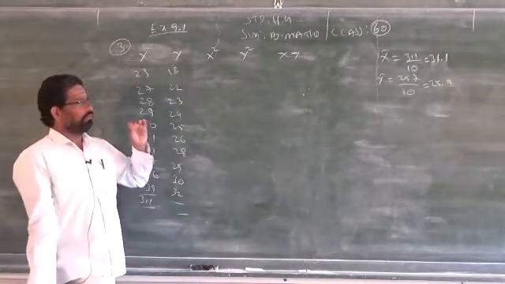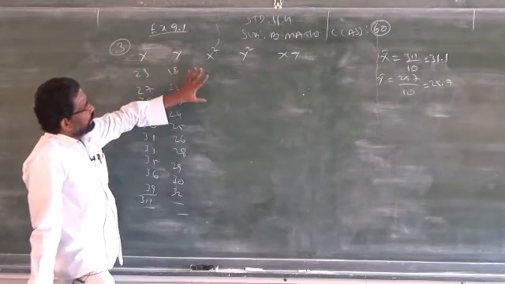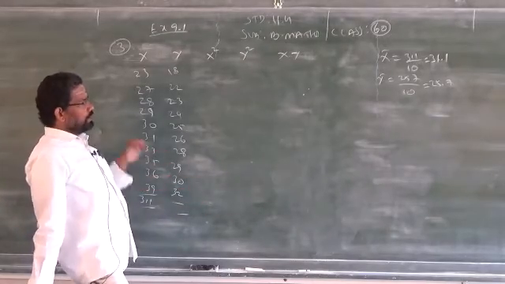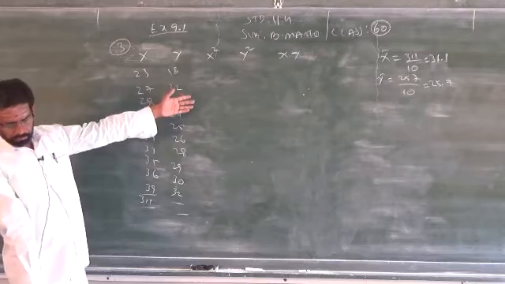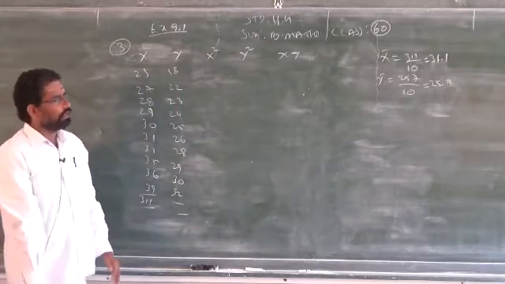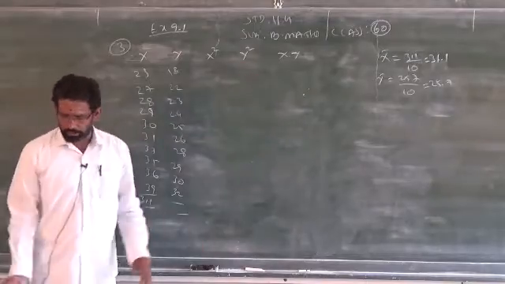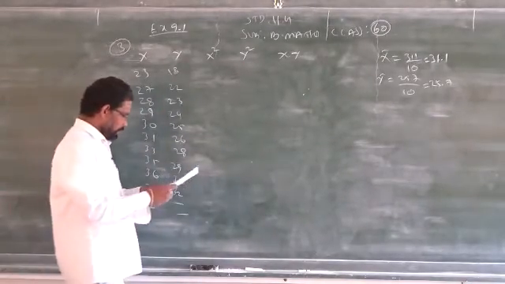Once you are very good at calculation using the calculator, then you can prepare this one when the method is not mentioned. When the method is mentioned, please follow only that particular method. Now I am applying the direct method instead of the assumed mean. Please apply and check whether you get the correct answer or not. I can write straight away the answer 23 square.